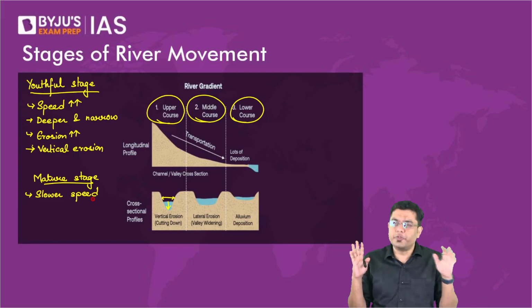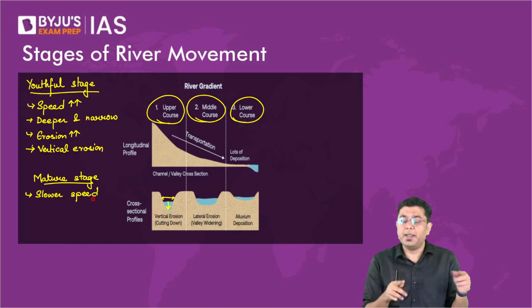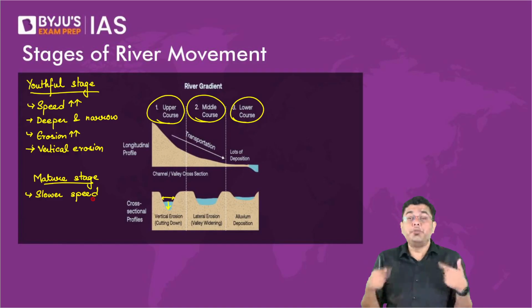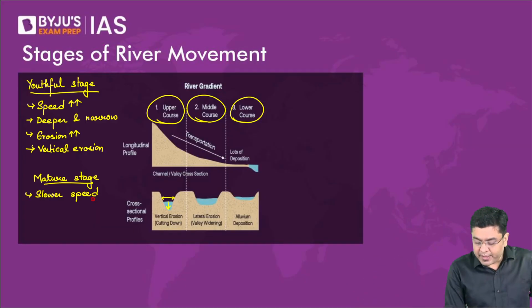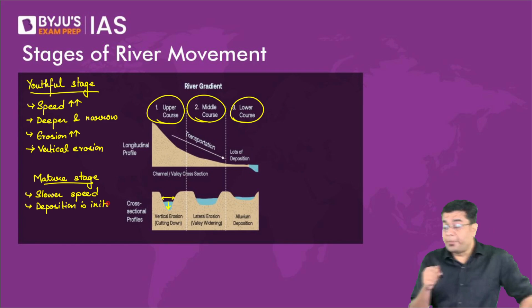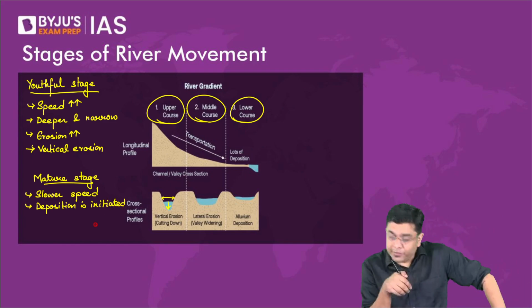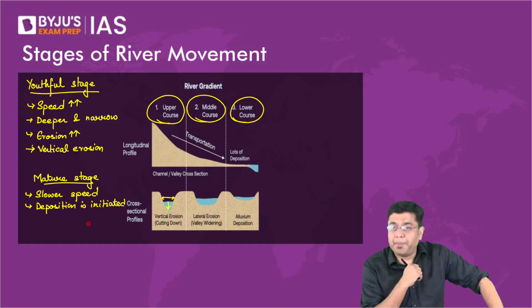Earlier deposition was not happening, not significantly. Now deposition will be initiated in this stage. But the speed is still significant. It is not as if the speed has died down. You still have energy, and that means erosion will happen.